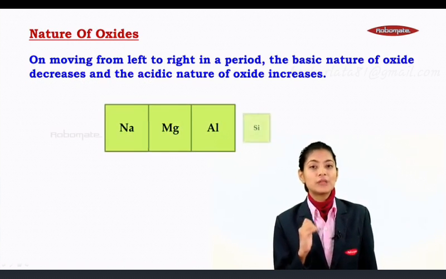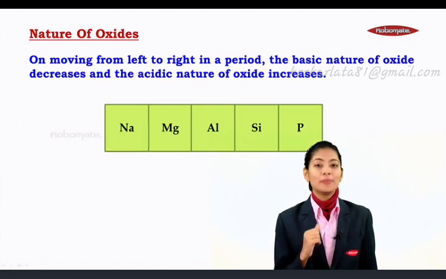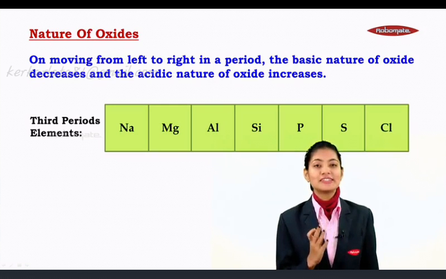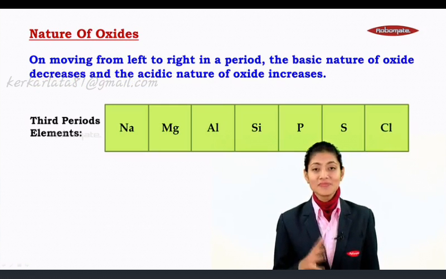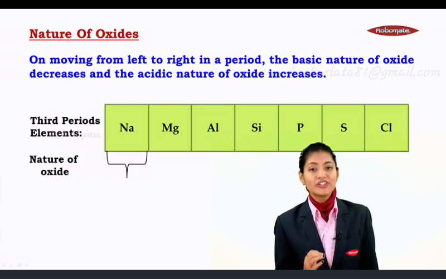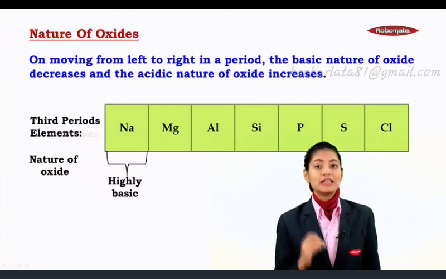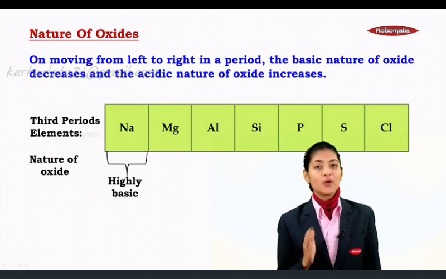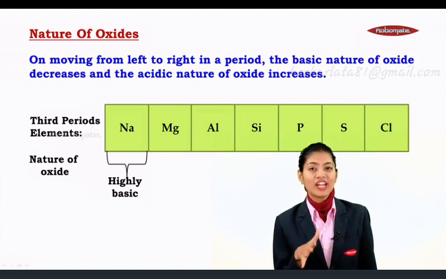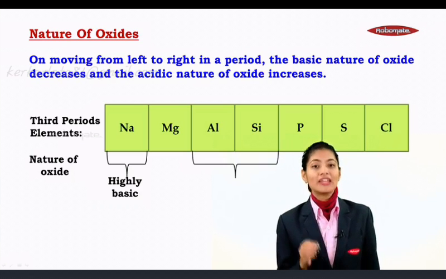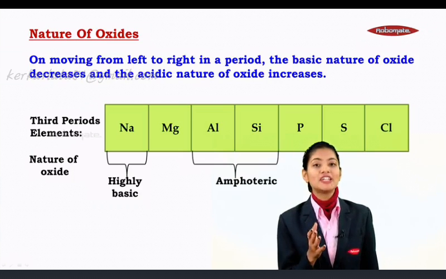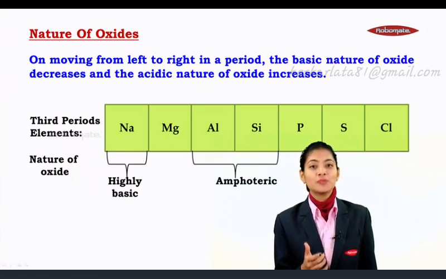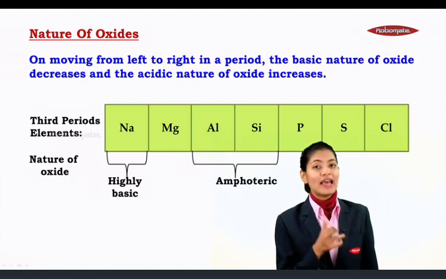Consider the third period elements: sodium, magnesium, aluminium, silicon, phosphorus, sulfur, chlorine. In these elements, you will realize that after the reaction, sodium forms a highly basic oxide, wherein magnesium is moderately basic, wherein aluminium and silicon tend to form amphoteric oxides, displaying the nature of both basic as well as acidic nature.